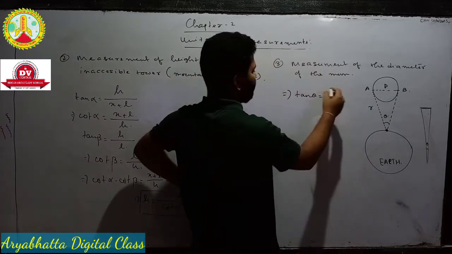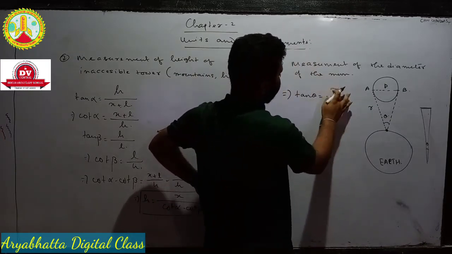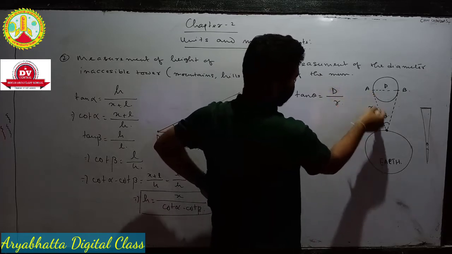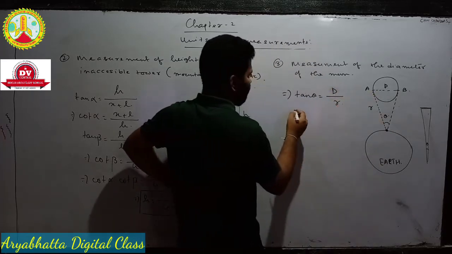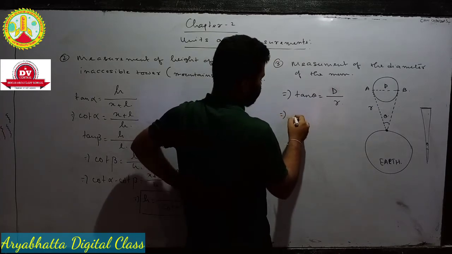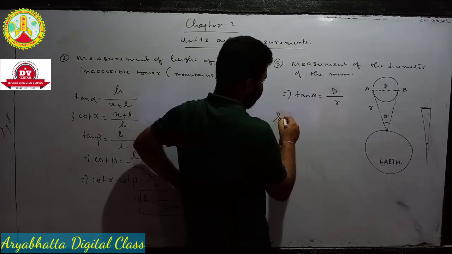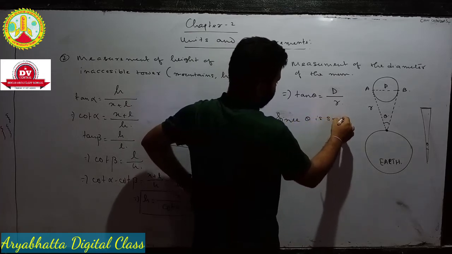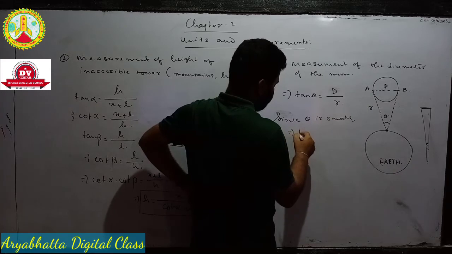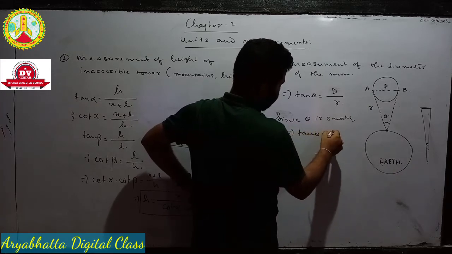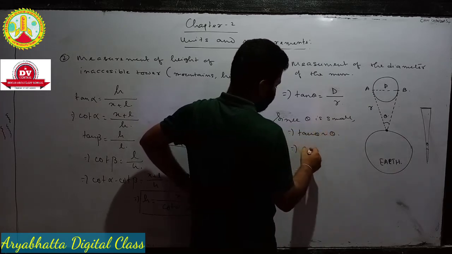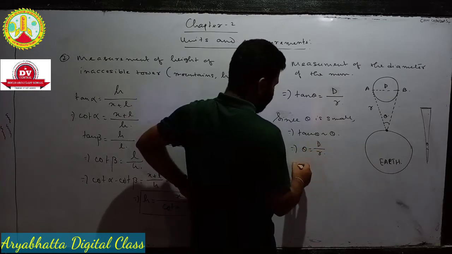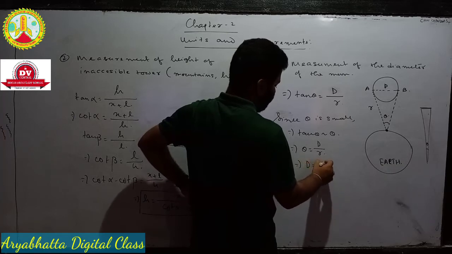So theta is equal to d divided by r. Since theta is small, tan theta will be almost equal to theta, and theta is equal to d divided by r. We want to calculate d, so d will be equal to r into theta.